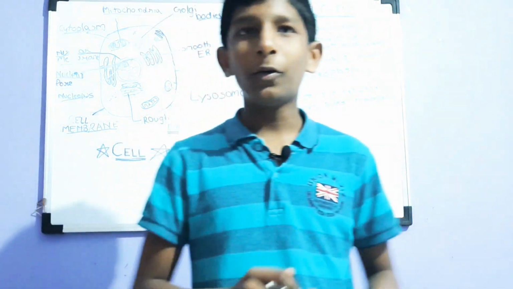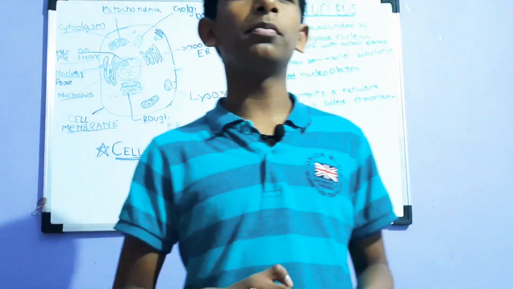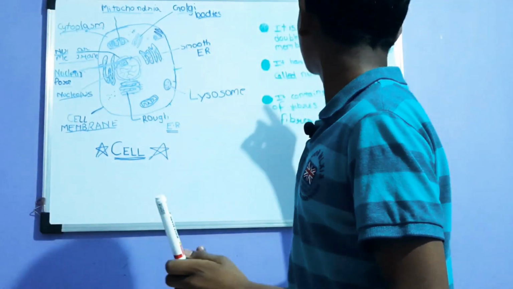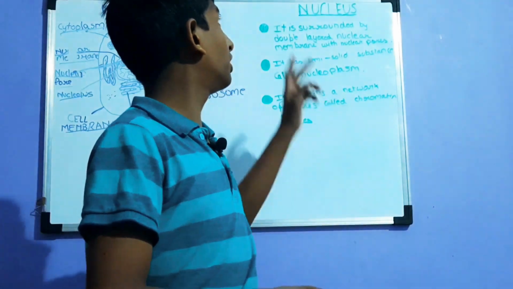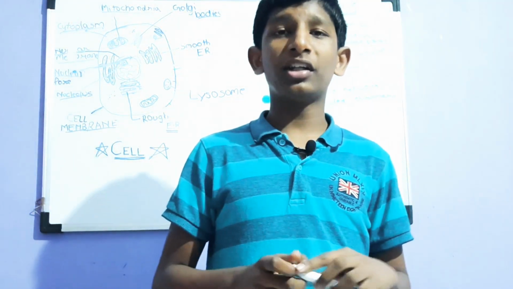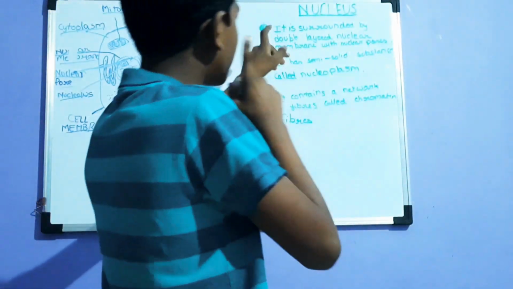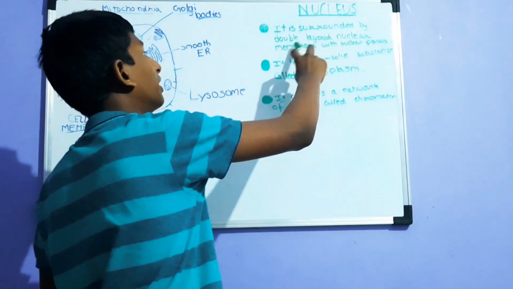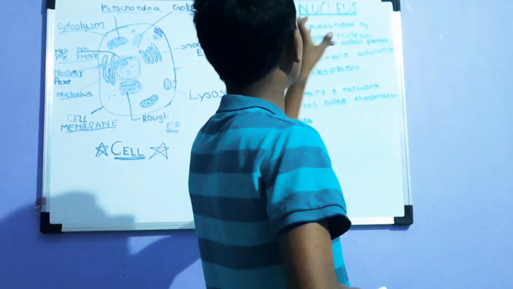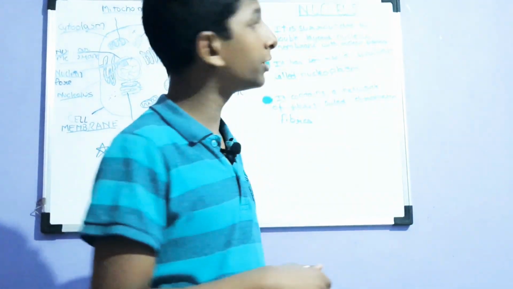So hi friends, now I'm going to tell you about the nucleus, which is one of the most important parts of the cell. The nucleus is a double layered membrane with some nuclear pores on it. As you can see, it is the first point also. It is surrounded by a double layered nuclear membrane with nuclear pores.